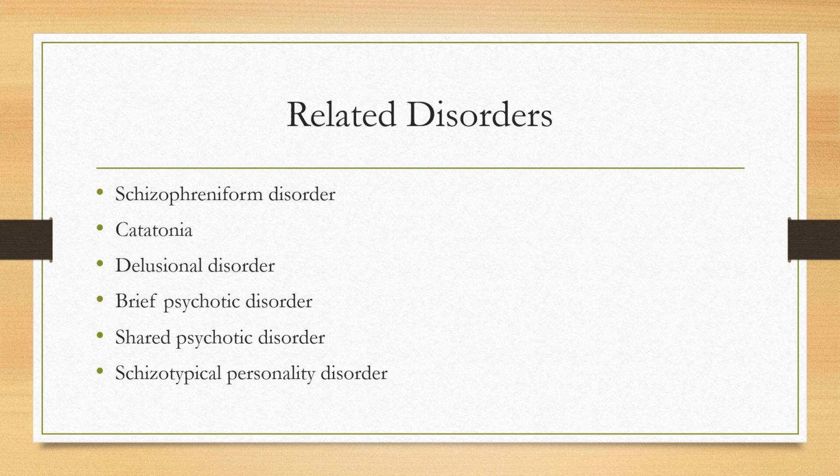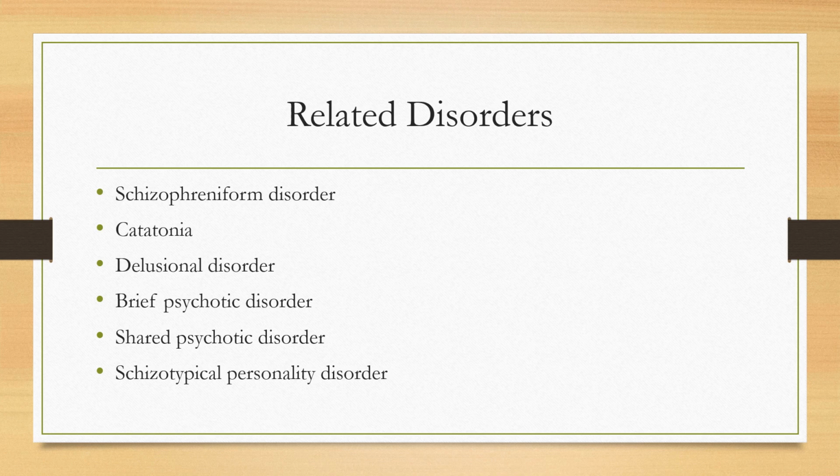Catatonia. This is characterized by marked psychomotor disturbance, which can be either excess motor activity, which is purposeless, or the opposite, with virtual immobility and can have waxy flexibility with the immobility. Catatonia can occur with schizophrenia, mood disorders, and other psychotic disorders. Delusional disorder. This occurs when the patient has one or more non-bizarre delusions. The delusions are believable.